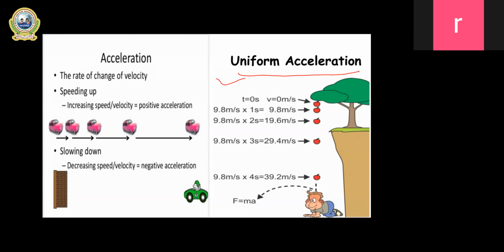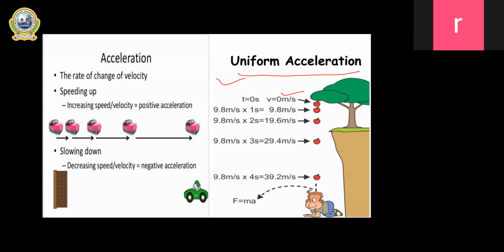See here, when the apple is just about to fall, the velocity is 0. When it comes into motion, it gains a velocity of 9.8 meter per second. So after 1 second, 0 becomes 9.8, meaning the acceleration produced is 9.8 meter per second square.